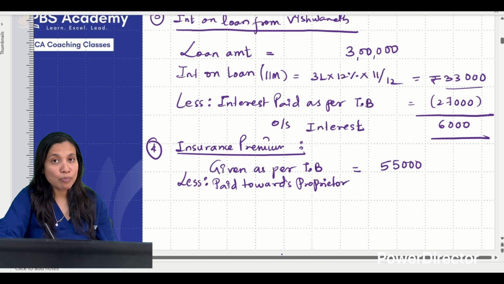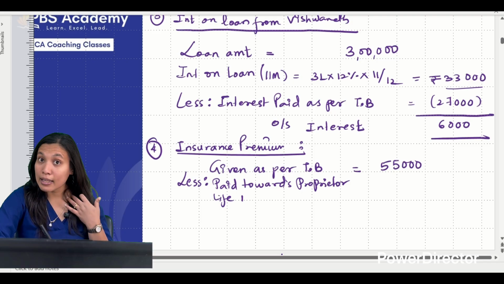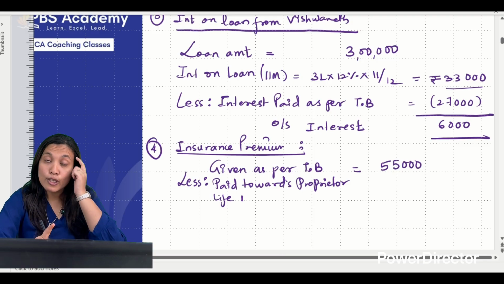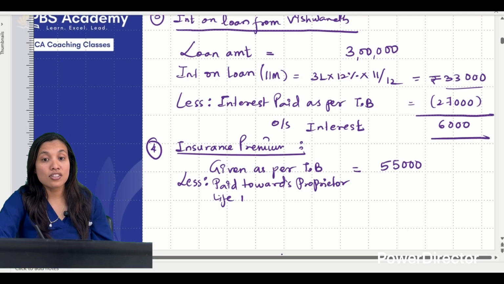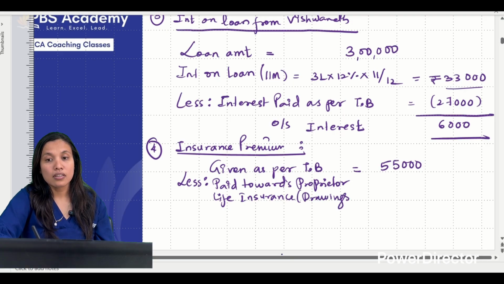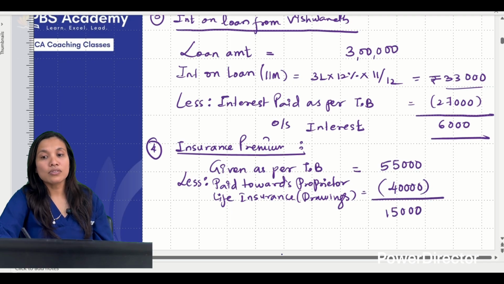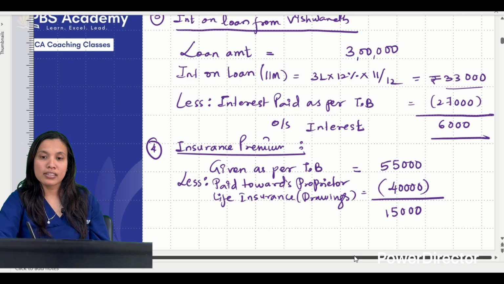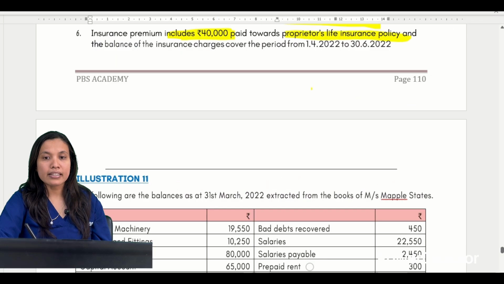Paid towards. Now remember, this is drawings. Anything paid for proprietor is drawings. You should remember, while doing the balance sheet, this is drawings. Drawings will be added, yes, because drawings are 40,000. So you should remember, if 40,000 was paid towards proprietor's life, then the remaining balance is 15,000. चलो, अभी let us read the adjustment.